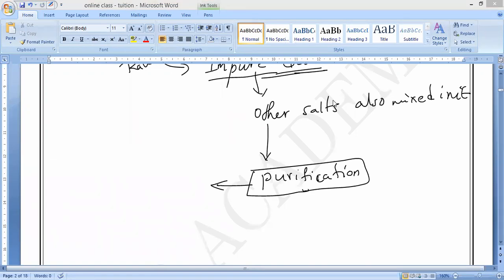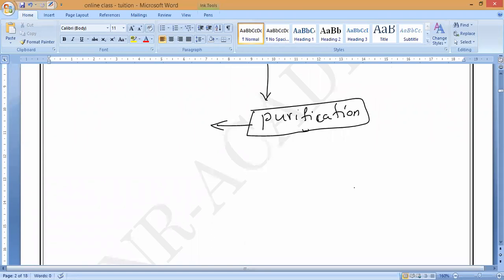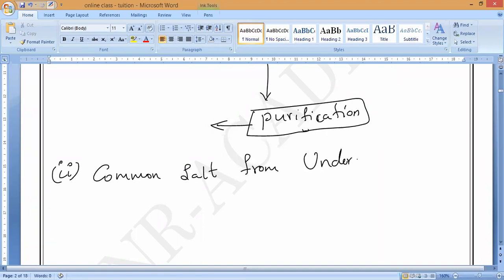Now let us come to the next one. This is the first method. What is the second method? Where does common salt also come from? Rock salt, like mining. So the second one, please write it: common salt from underground deposits.